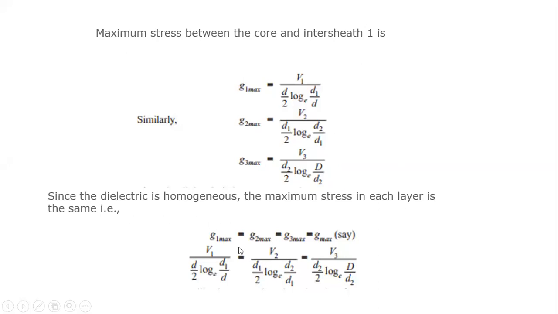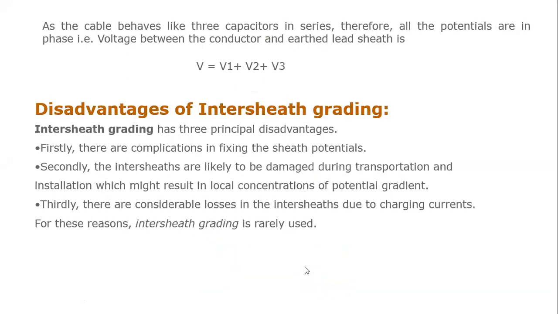These are the maximum stresses, and we substitute them in the homogeneous dielectric equation. Then we obtain V is equal to V1 plus V2 plus V3. By using this equation, we derive the voltages V1, V2, V3.